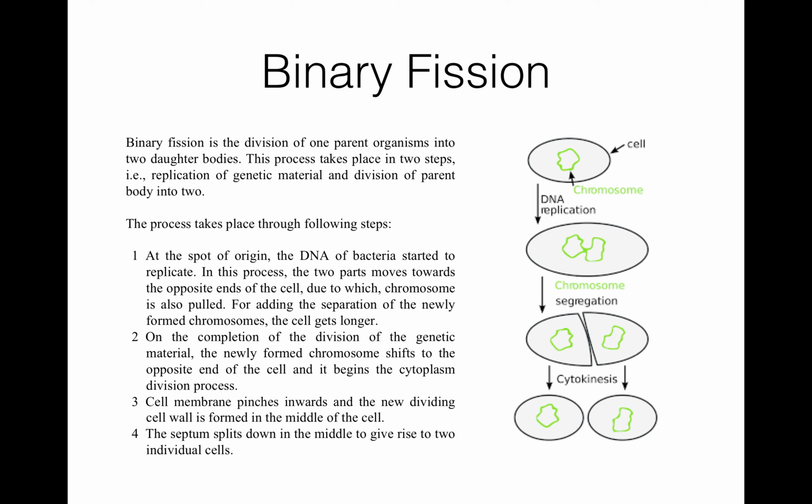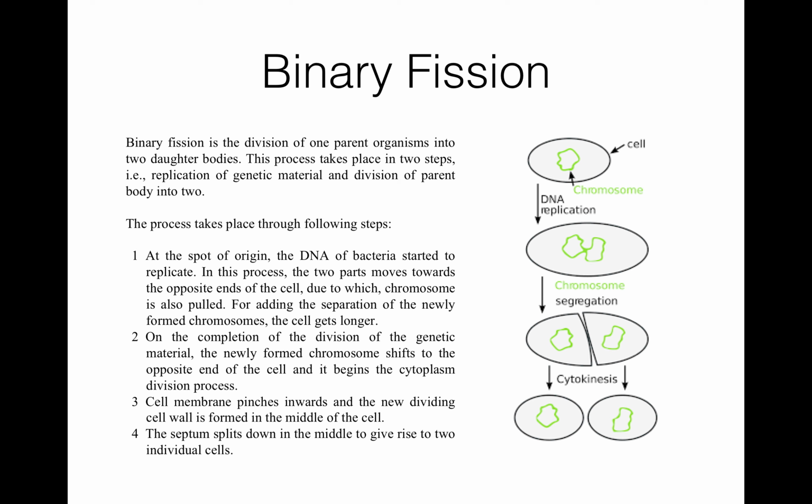The time taken for the cell to reproduce itself is known as generation time, and it depends on the type of organism and environmental conditions. If conditions are favorable, then through binary fission the bacteria divide every 20 minutes. In this way, each cell divides into 4 in 40 minutes, 8 in 1 hour, 64 in 2 hours, and so on.